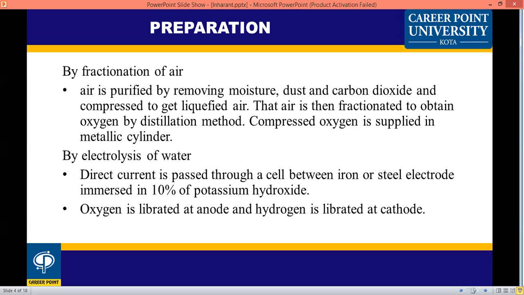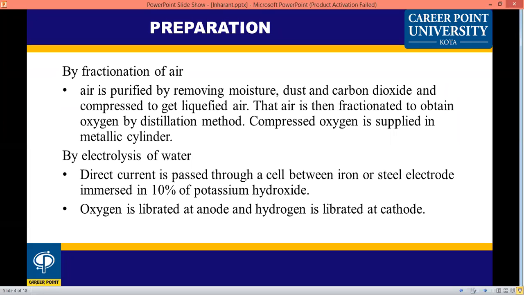Two methods: one is fractionation of air, another is electrolysis of water. Fractionation means the air is purified by removing moisture, dust and carbon dioxide, and compressed to get liquefied air. Oxygen is obtained from it by distillation method.